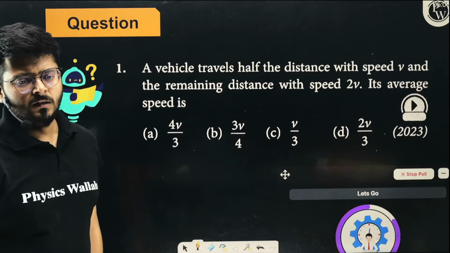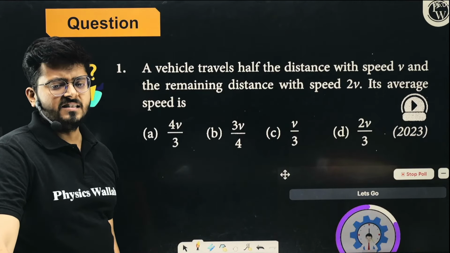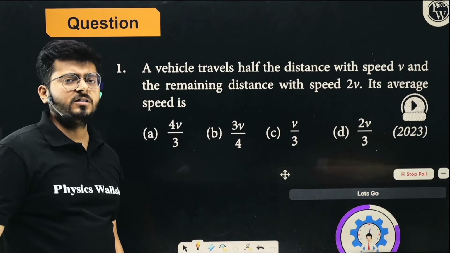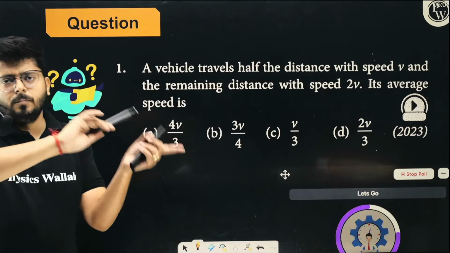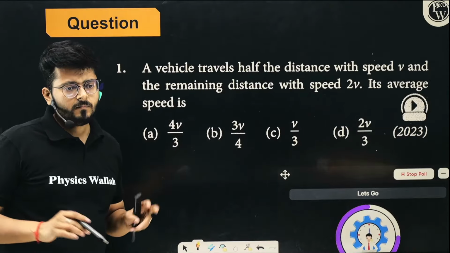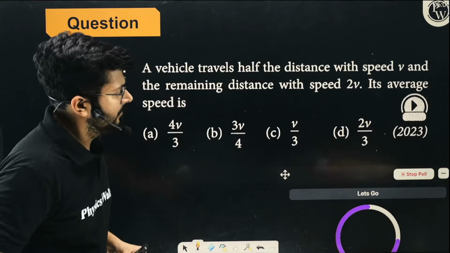Try to solve it. The concept behind this question is very, very same. I've already explained the same concept multiple times. Average speed is total distance upon total time. That's it. The concept is absolutely same.